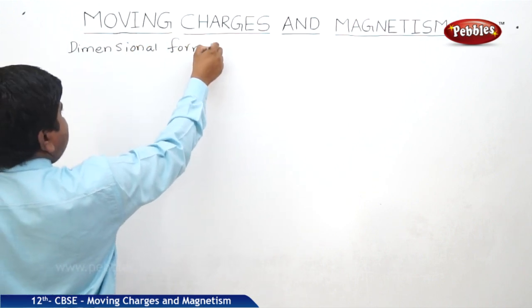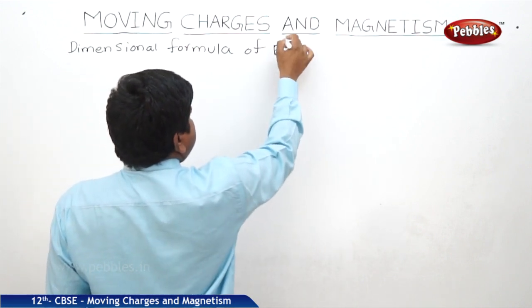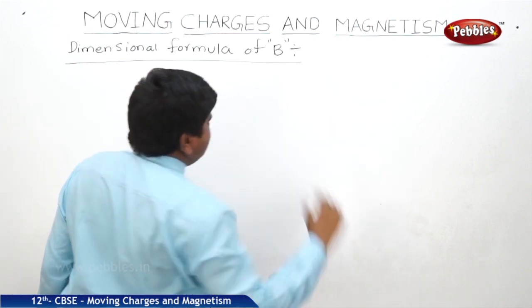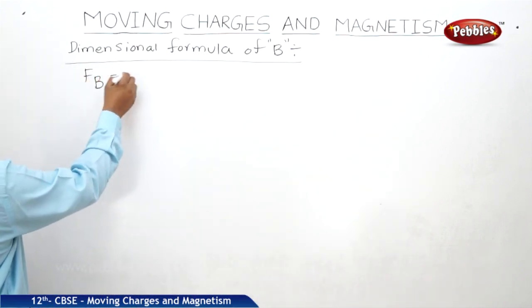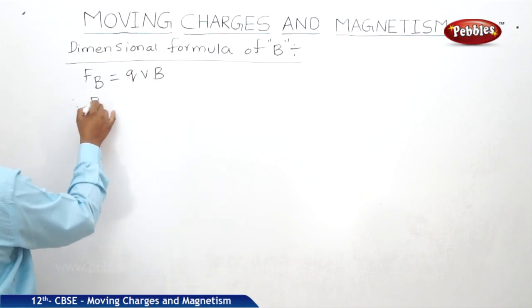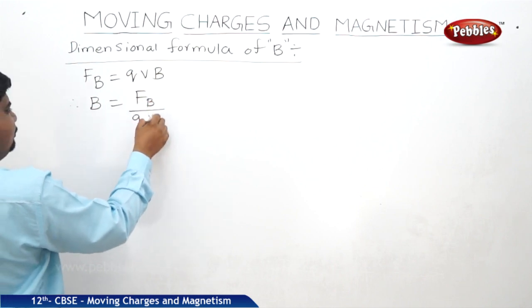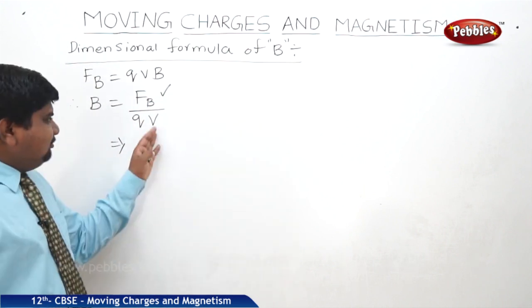Dimensional formula of B. The equation for magnetic force is F_B = QVB. From this we can write B is equal to F_B by QV, where F is the force, Q is the charge, V is the velocity.